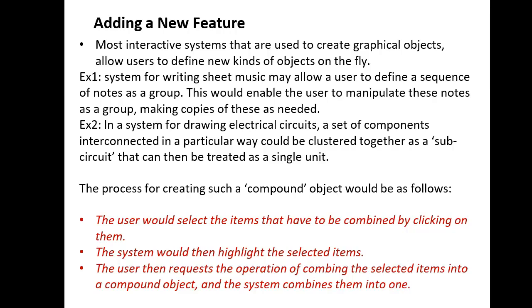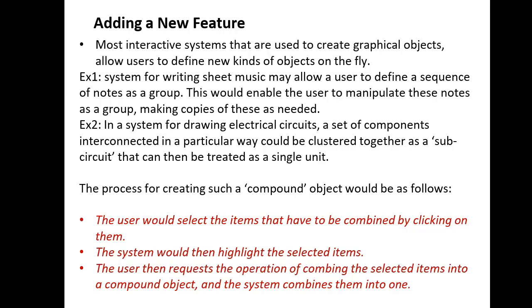Now, adding a new feature. Most interactive systems that are used to create graphical objects allow the user to define new kinds of objects on the fly. One example is a system for writing sheet music, which may allow a user to define a sequence of notes as a group. This would enable the user to manipulate these notes as a group and make copies of them as needed.